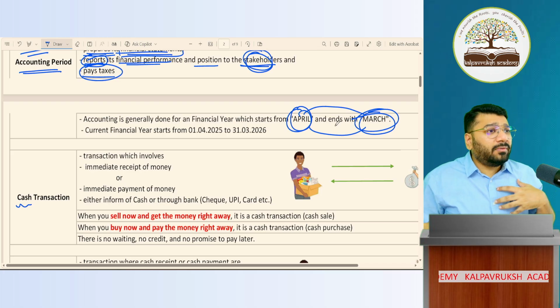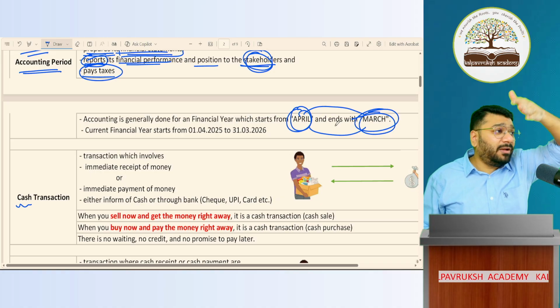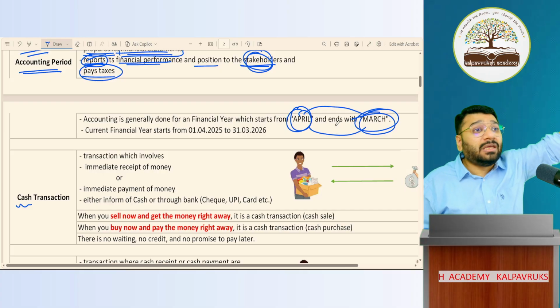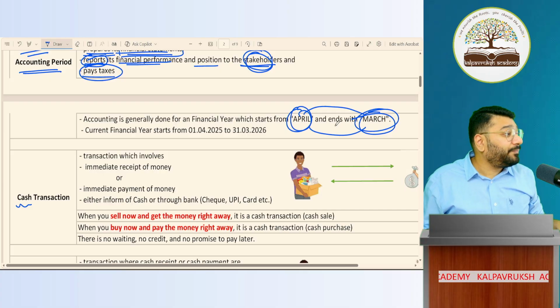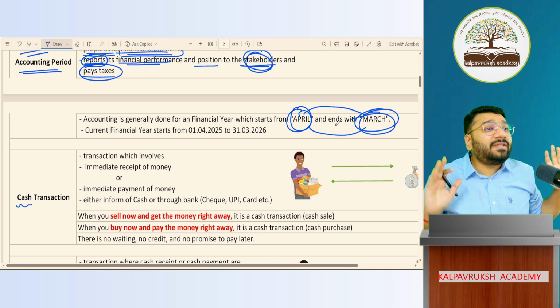I want you to pay tax on that profit which you earned from April to March. Am I a fool that for my happiness, I will do accounting from Jan to December once? Then for satisfaction of income tax department, again I'll do April to March. Will I sit and do accounting two times? Am I that much jobless? So on safer side, what do we do?